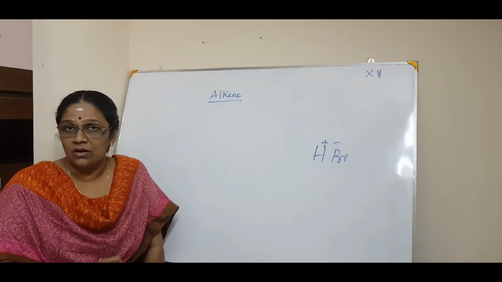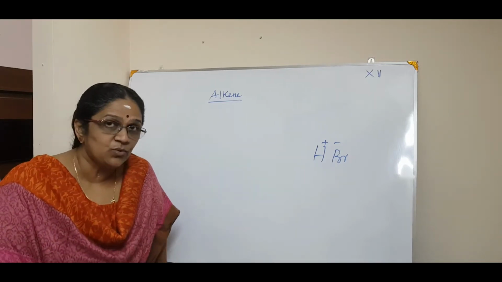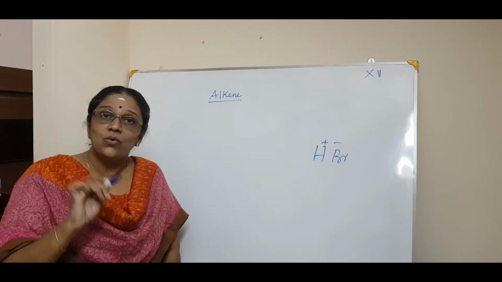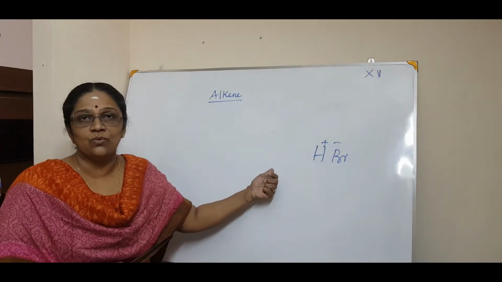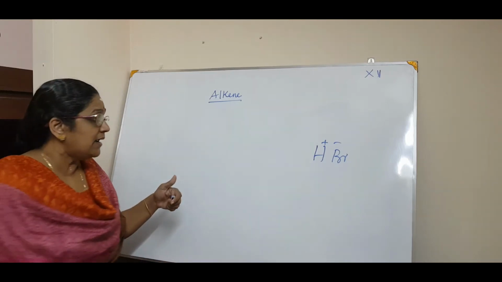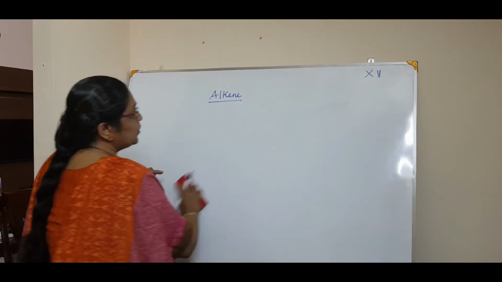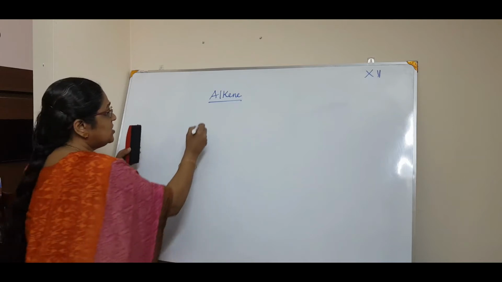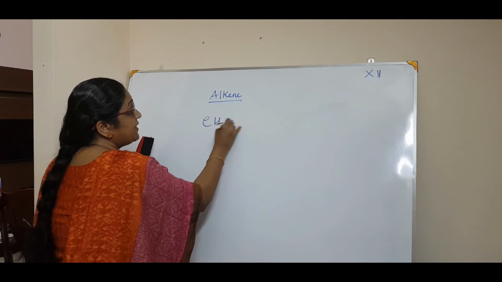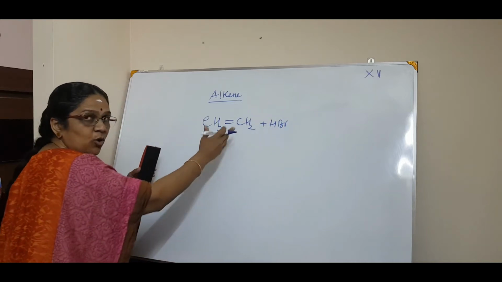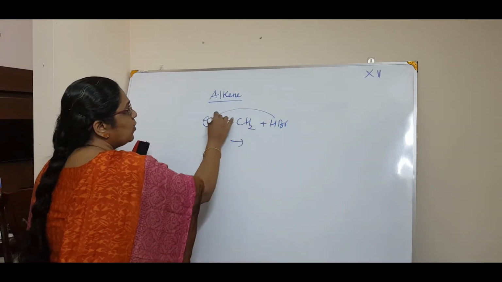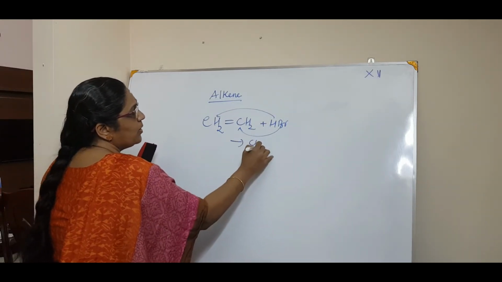And what is that rule? Anybody? What is that rule? It is called Markovnikov's rule, isn't it? Markovnikov. So the same rule is applying here also. So get back to that and see whether you can write the product. But if it is a symmetrical alkene, no problem. One will go here, another will go here. So there is no problem.